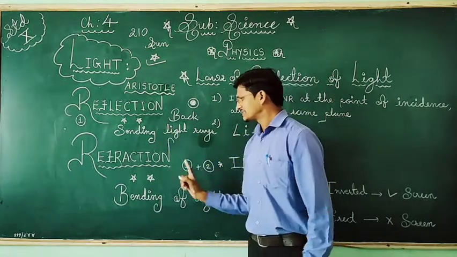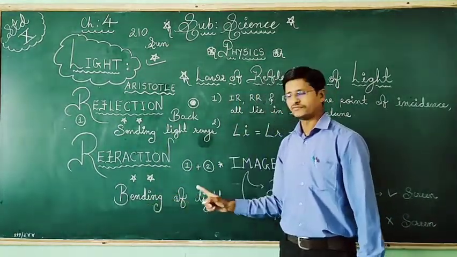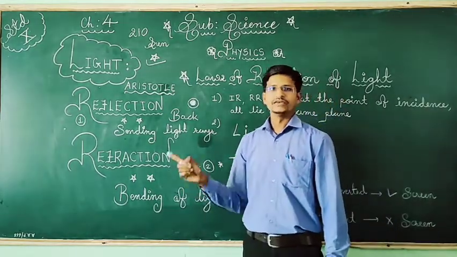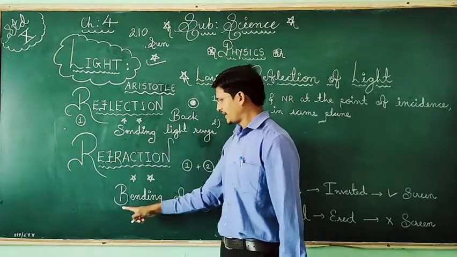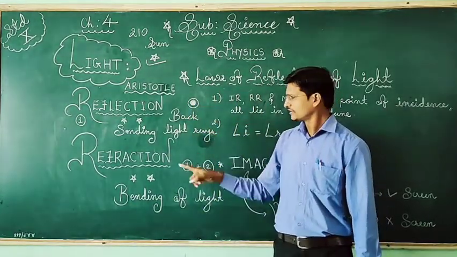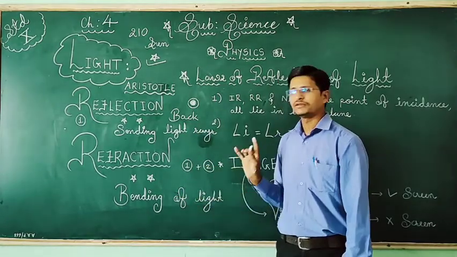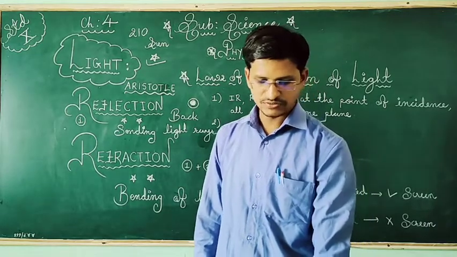But refraction is done in the two mediums. When light passes from one medium to another medium, it will bend. So sending back is reflection, and refraction is the bending of light. These are the common phenomena of this chapter we need to understand.